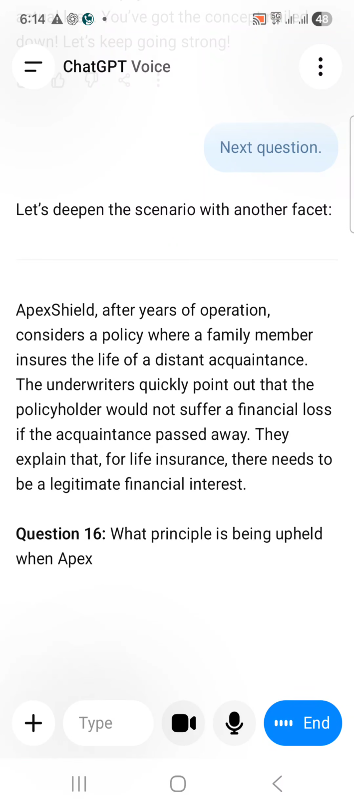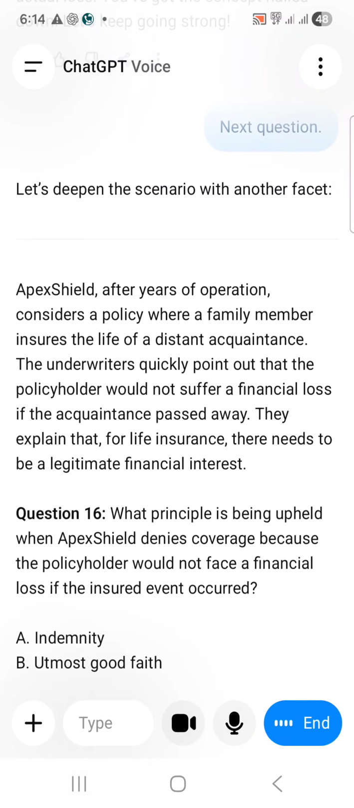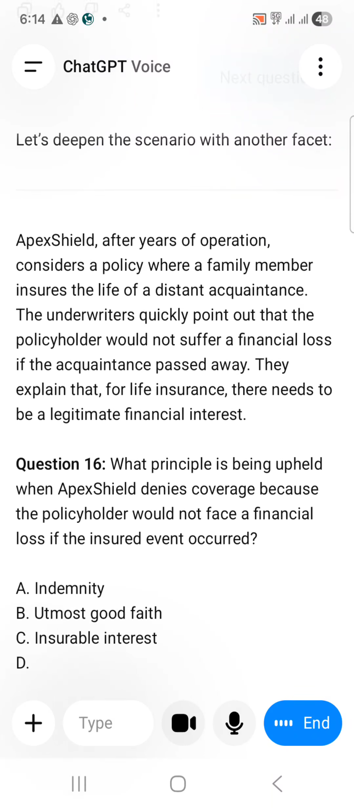Question 16. What principle is being upheld when Apex Shield denies coverage because the policyholder would not face a financial loss if the insured event occurred? A. Indemnity. B. Utmost good faith. C. Insurable interest. D. Risk pooling.